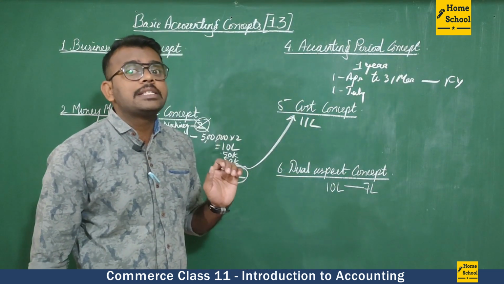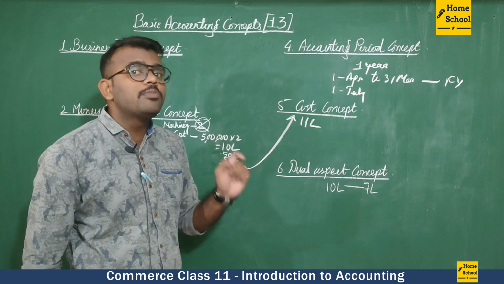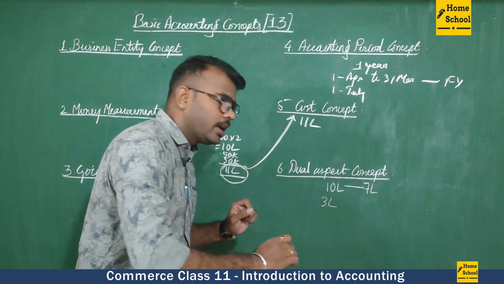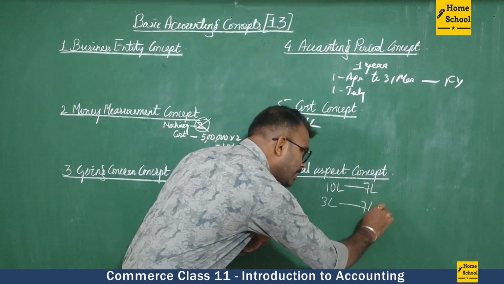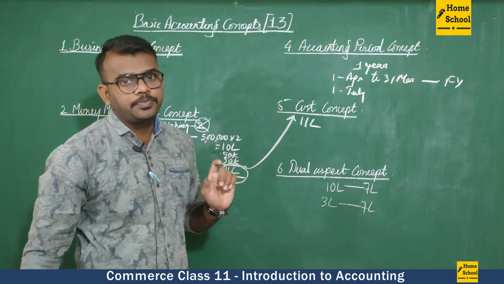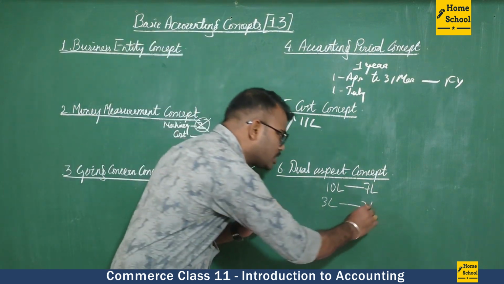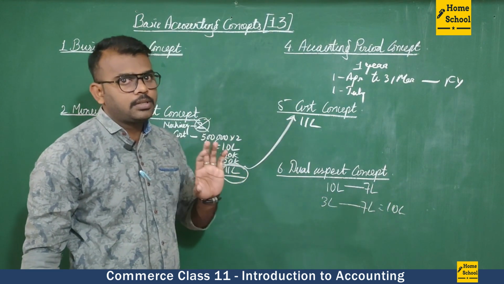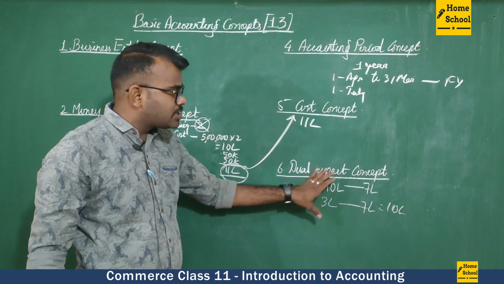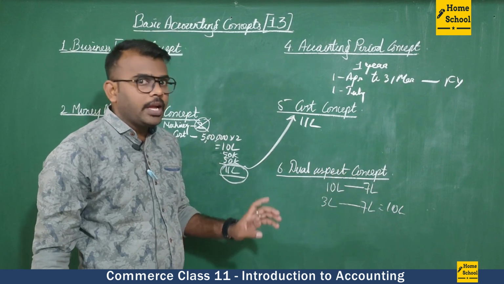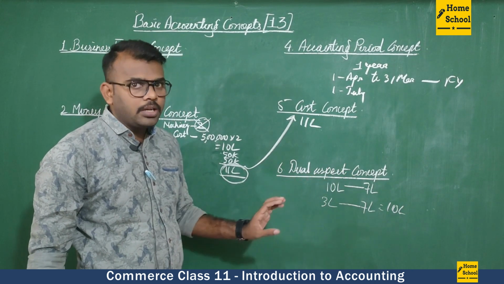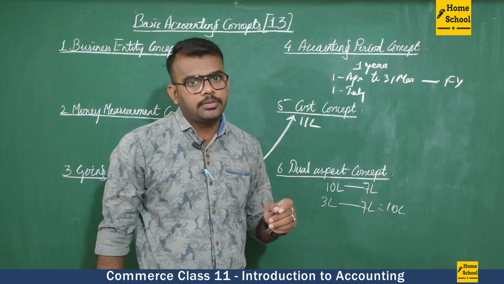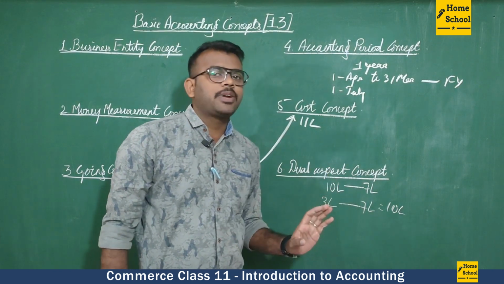Which is worth what? 7 lakh. Now, how much cash do we have? We have 3 lakh of cash and we have 7 lakh of machinery. Okay. So, the total is how much again? It is 10 lakh. Understood? The dual aspect concept says that for each and every debit, there will be an equal and opposite credit. That is the dual aspect concept.